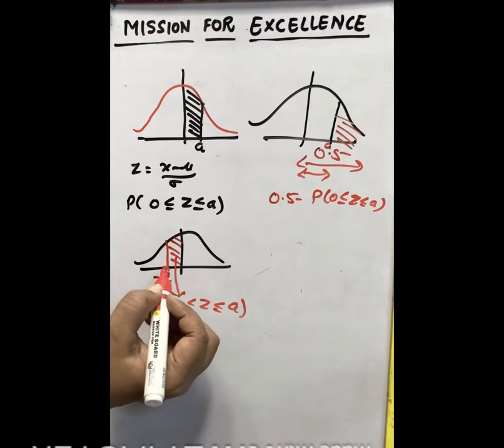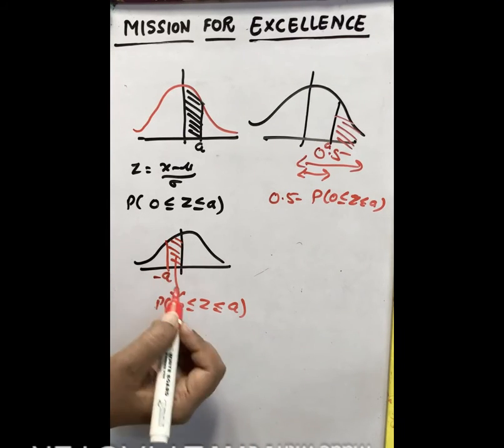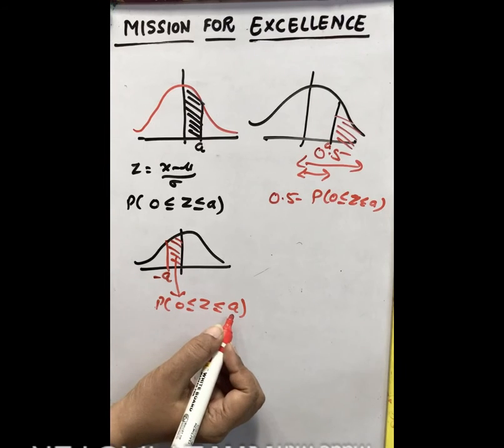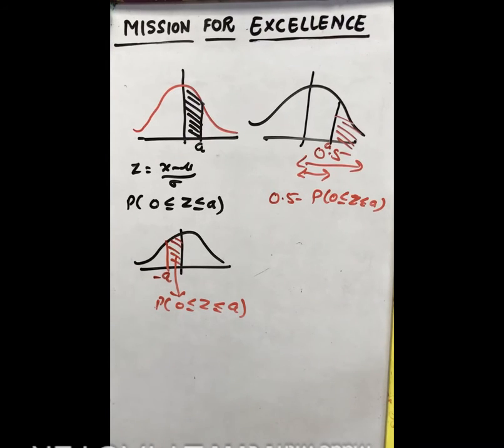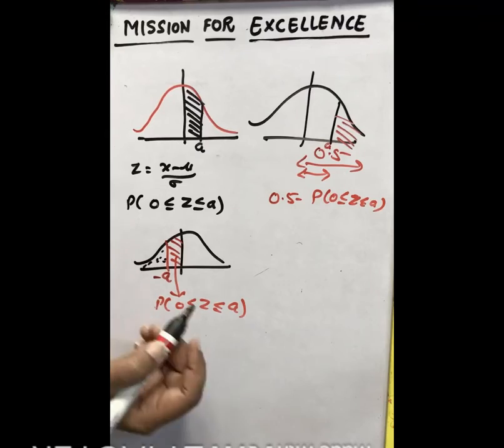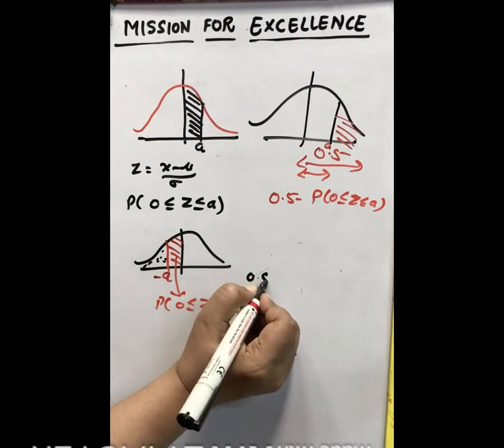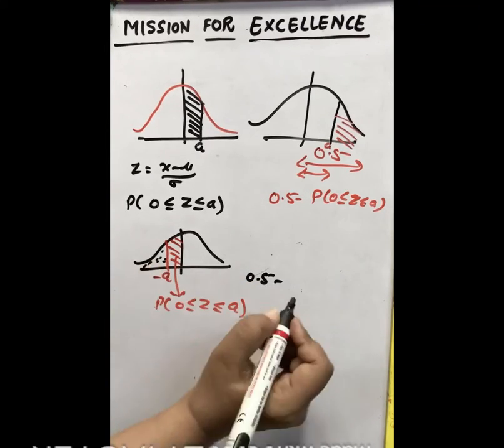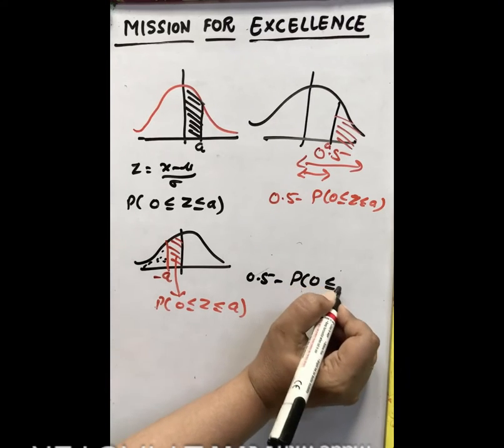That's why if minus A is given, we still take 0 to A. And if you have to calculate the area beyond this, we again subtract: 0.5 minus probability 0 to A.